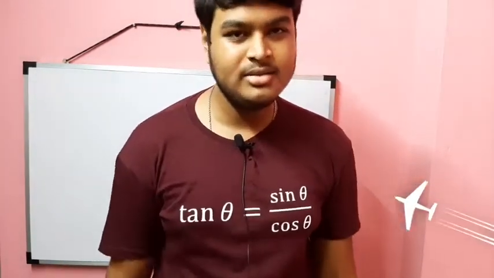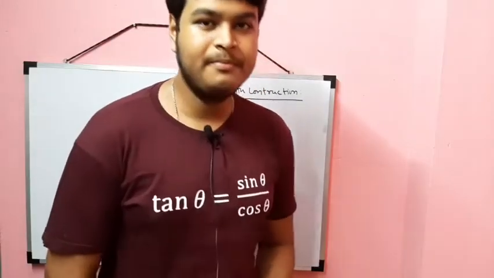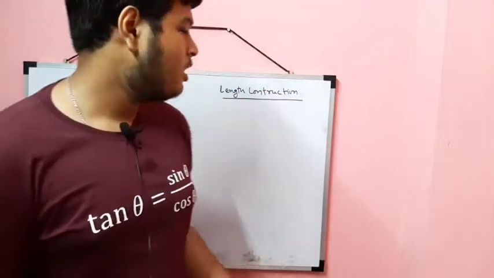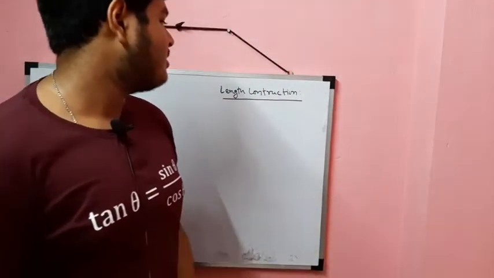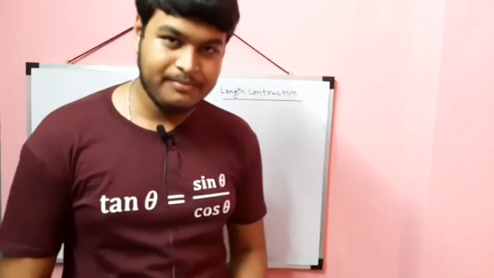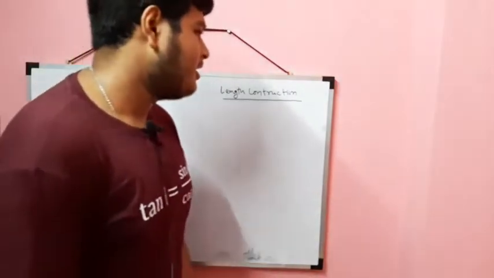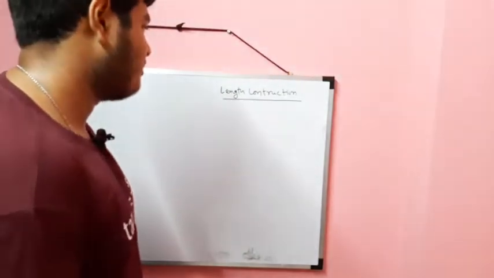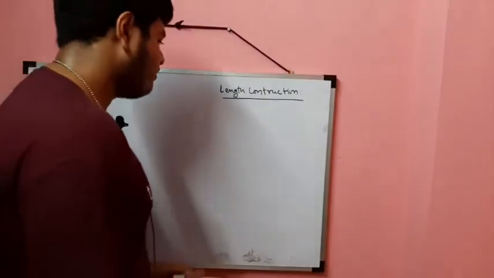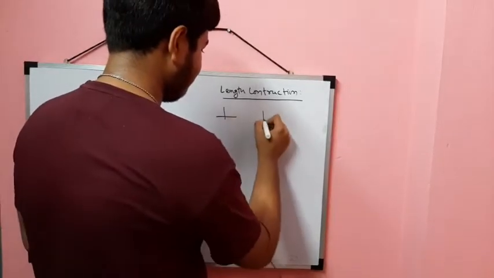So let's get started. Before starting our main topic, we have to discuss length contraction. It is a relativistic phenomenon. Okay, so we will discuss what it is. I have two frames.